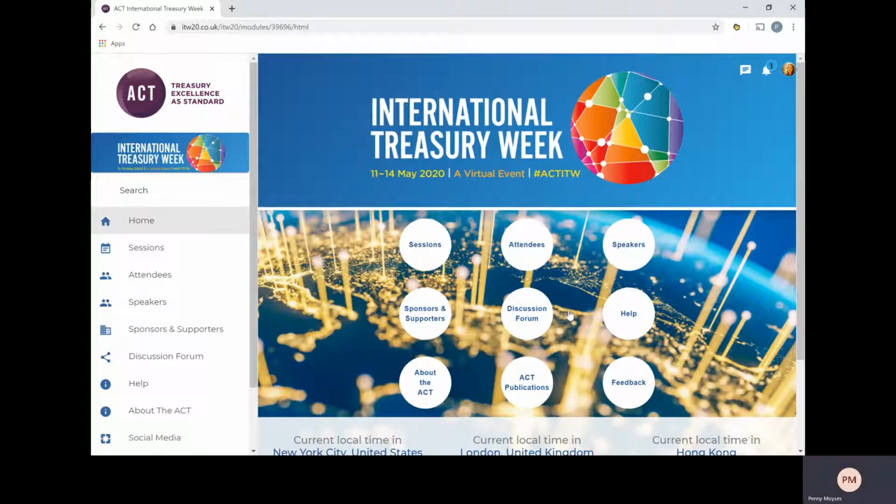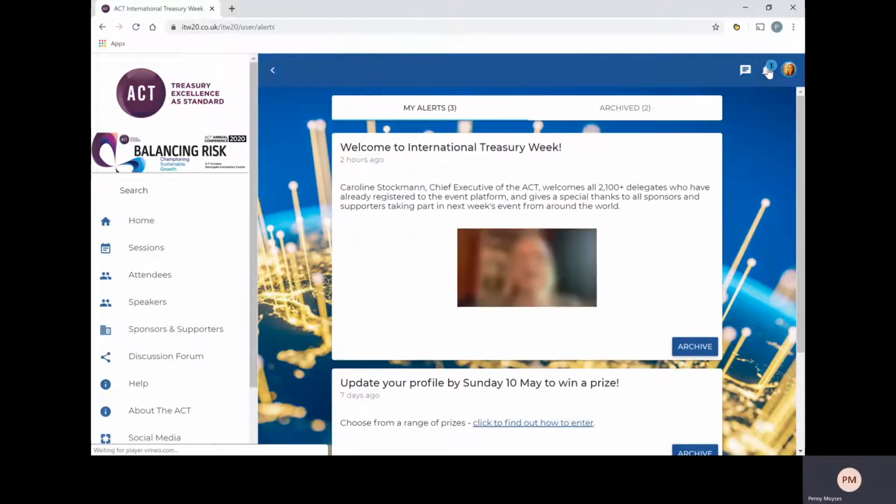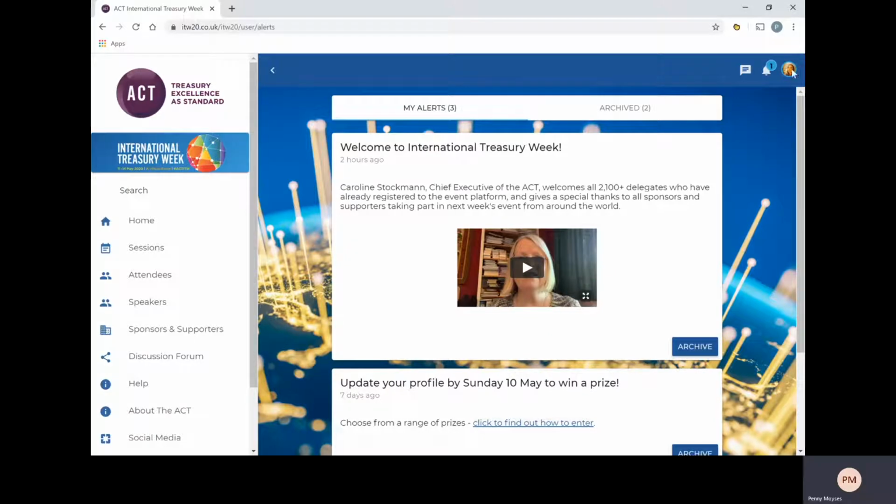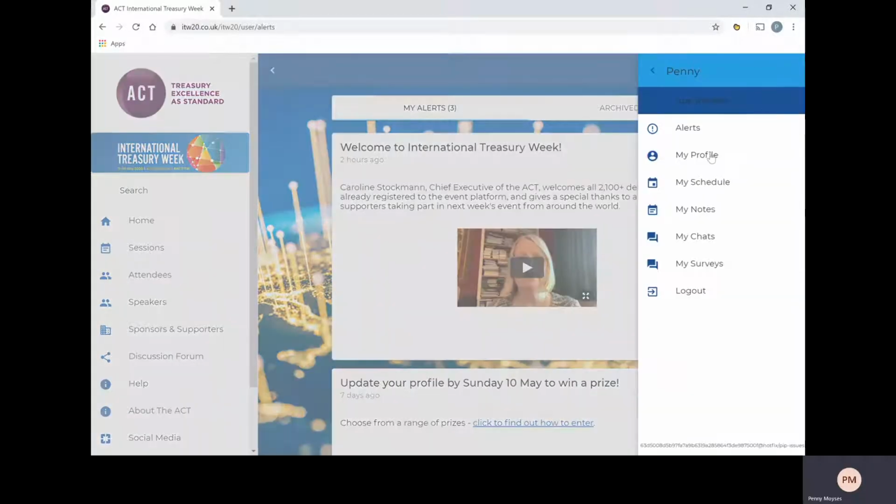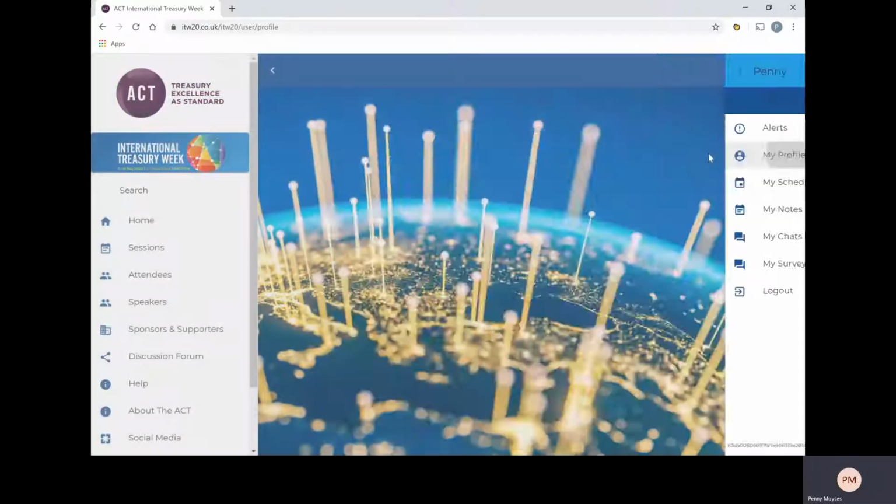Once you access the event platform, you will land on the home page. Some notifications may appear here. To access these again, on the top right-hand corner, click the Alert button, and this is where you will see the various alerts. To update your profile, again, please click in the top right-hand corner and select My Profile.